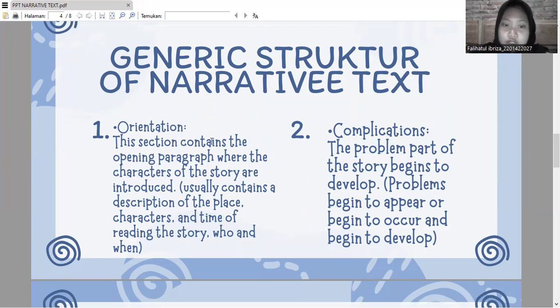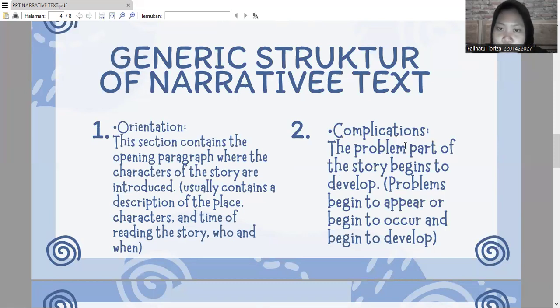This section contains the opening paragraph where the characters of the story are introduced. Usually it contains a description of the place, character, and time of the story, who and when.